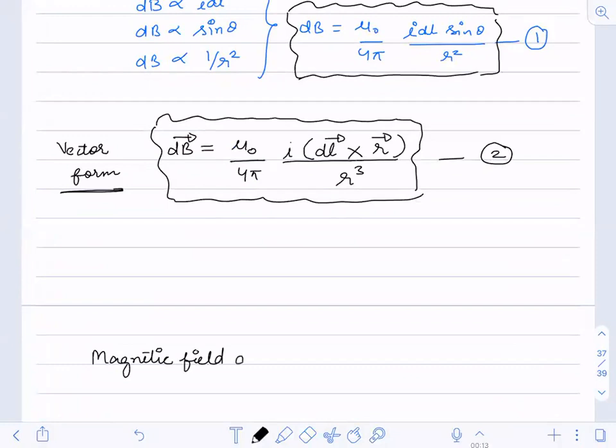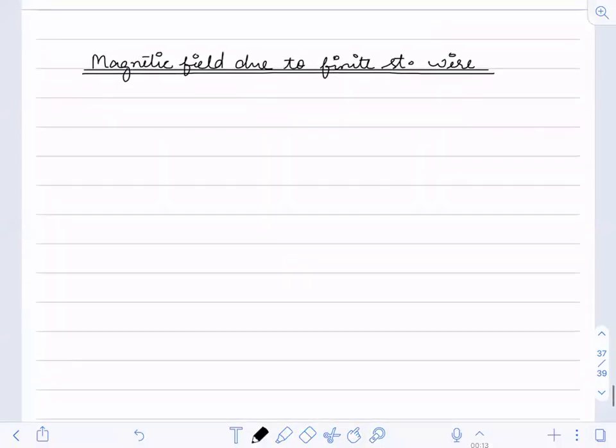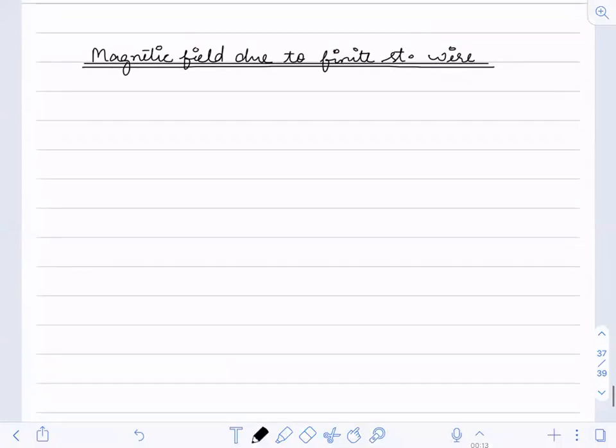Magnetic field due to a finite straight wire. We are going to apply this law to the straight wire and calculate this completely.